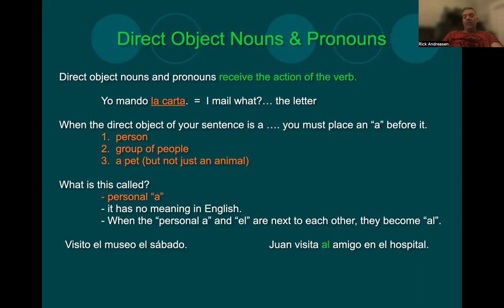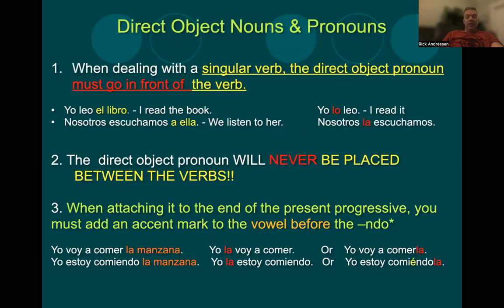But if you're going to say Juan visita a el amigo en el hospital, then that a plus el together become al. Visito a mi abuelo el domingo. Visitas a los pacientes en tus casas. That a should be green. Sorry about that. It should have been consistent. So that's how we use a personal a.